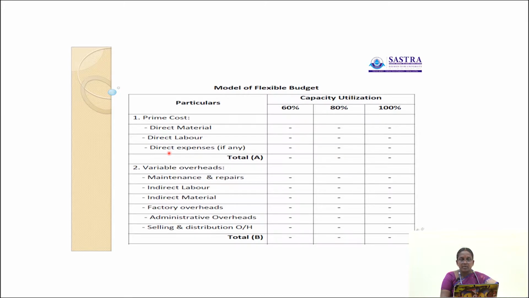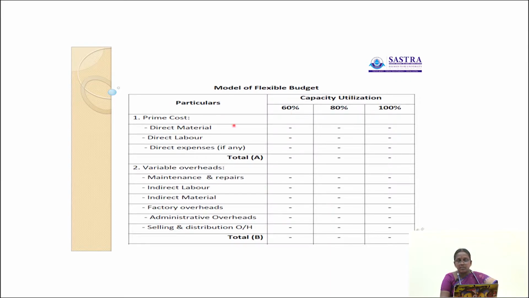Variable overhead, like maintenance and repairs charges, indirect labor, indirect material, factory overheads, administration overhead and selling and distribution overhead. So, first one is prime cost: direct material, direct labor, direct expenses. Here capacity utilization comes under 60%, 80% and 100%. So we have to calculate at the level of 60%, 80% and 100%. Direct material, direct labor and direct expenses, the total is called prime cost.